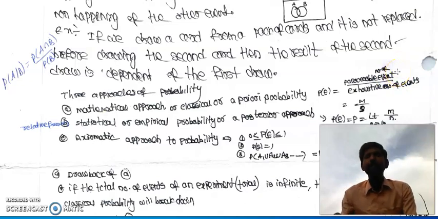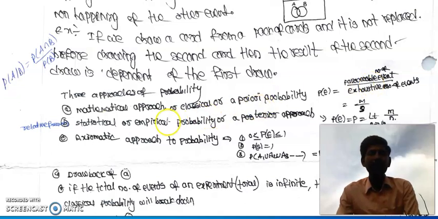If you take an infinite number of elements or infinite number of balls, what is the probability of getting one ball? Surely we will get one ball, so the probability should be 1. But we are getting 0 probability here. So this approach fails when exhaustive events are infinite.